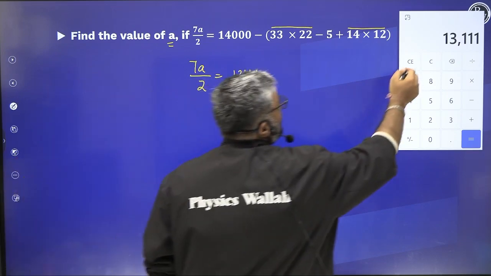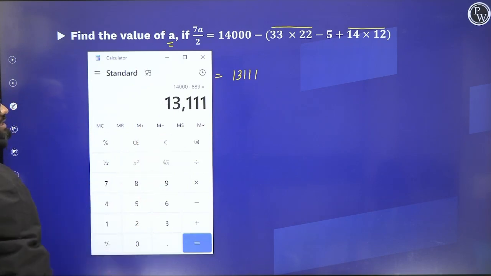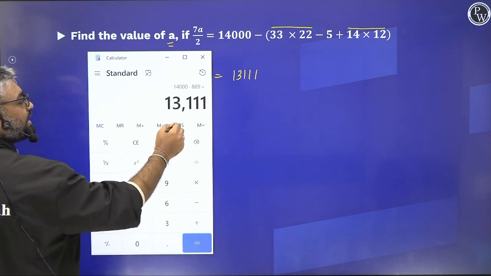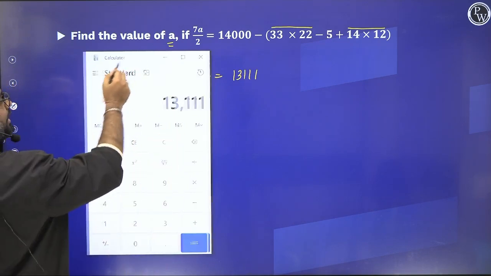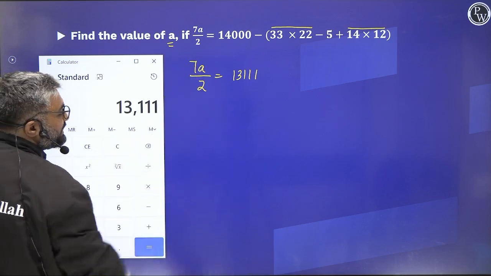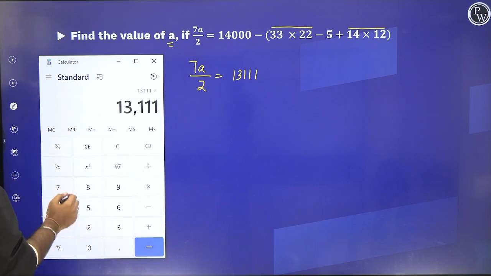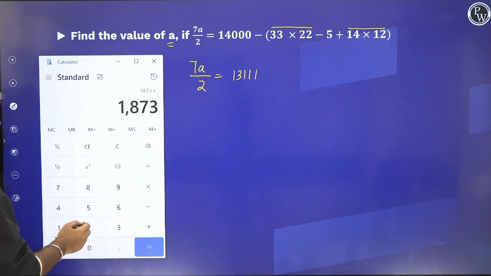13,111. Now I don't even have to write this down, because now I have this, in front of me. This becomes my new memory value. If I need to find out the value of a, I'm going to have to do what? Divide it by 7 and multiply it with 2, right? So I recall memory, I divide it by 7, I am going to multiply it with 2.